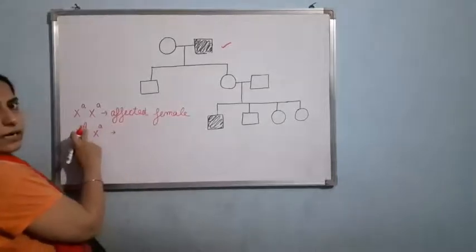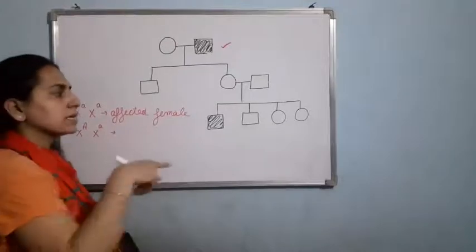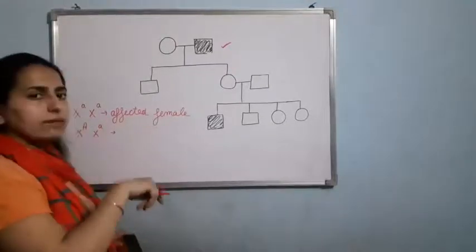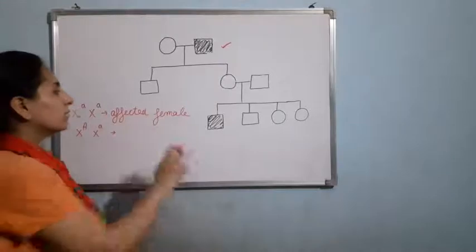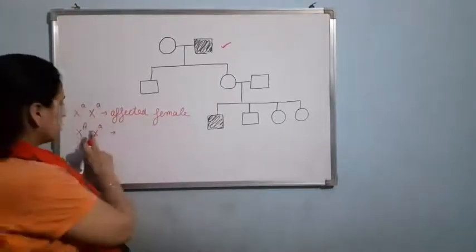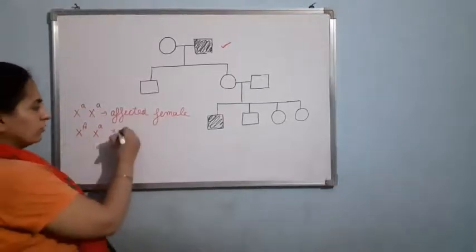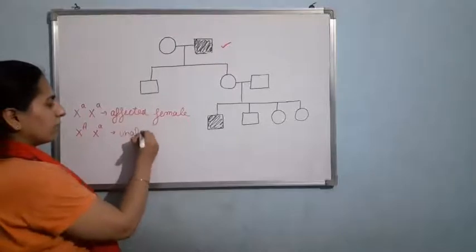As even a single capital A is there, then the female will not be affected. As this is recessive disorder, the trait will be present only when there will be homozygous recessive alleles present. So as you can see, capital A is there, which is the dominant one. So the female will be unaffected.